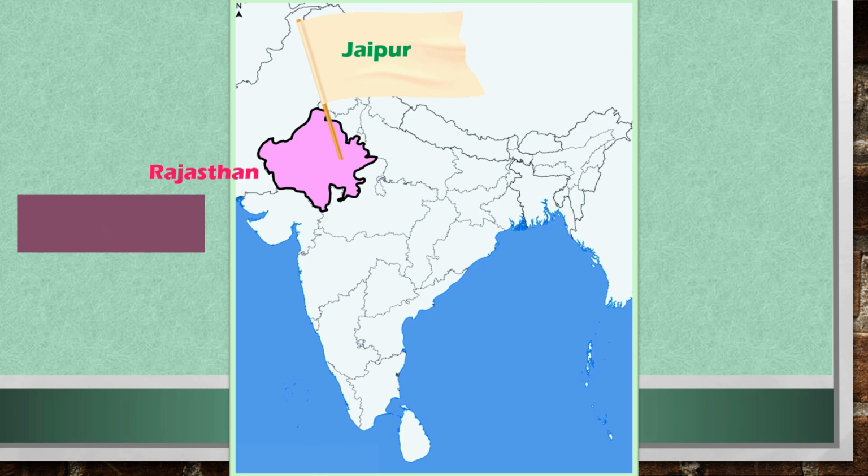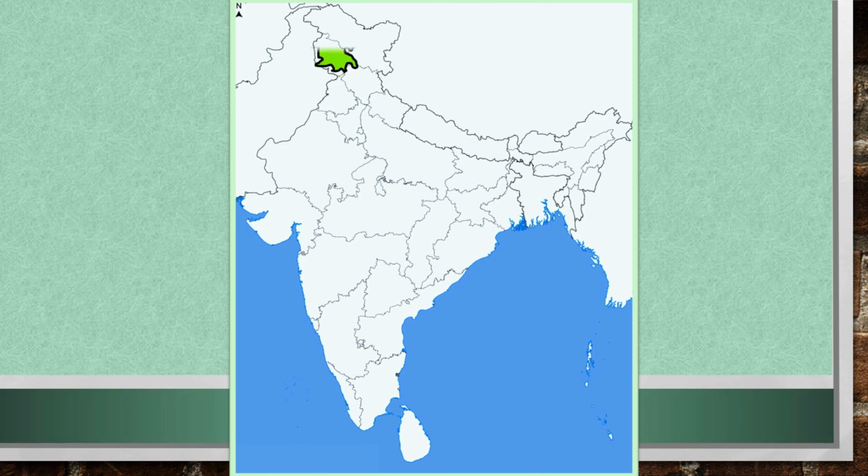You know very well, Rajasthan is the largest state in area in India. This is Jharkhand. Ranchi is the capital city of Jharkhand. This is Bihar. Patna is the capital city of Bihar.